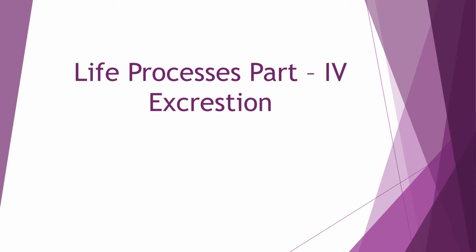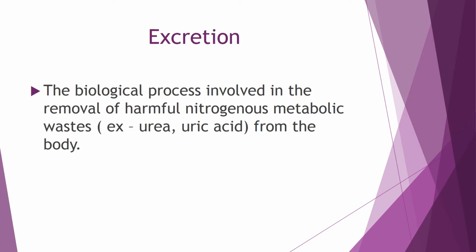Now, one more waste material which is very harmful to the living organism is nitrogenous waste material. The process involving the removal of harmful nitrogenous metabolic waste like urea, uric acid, and ammonia from the body is called excretion.